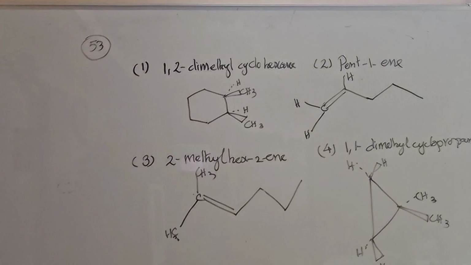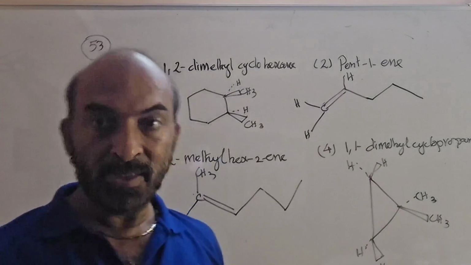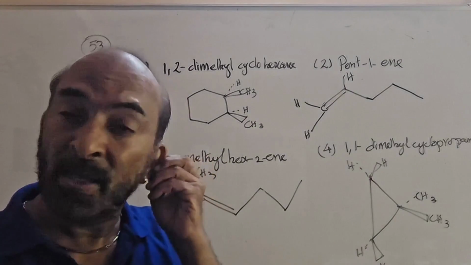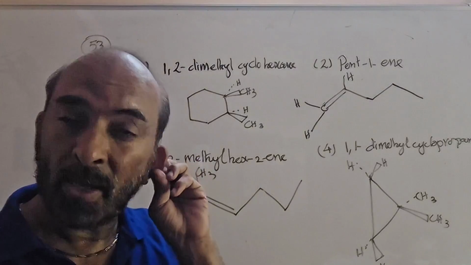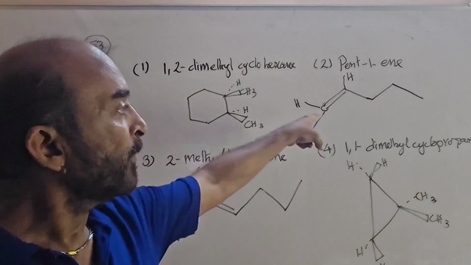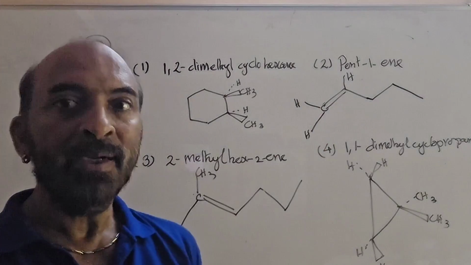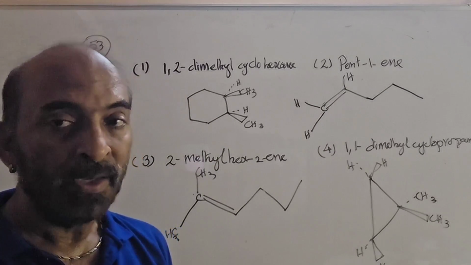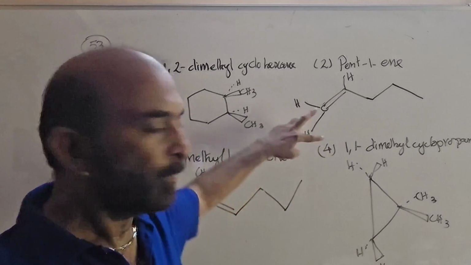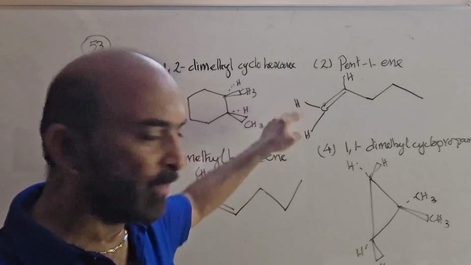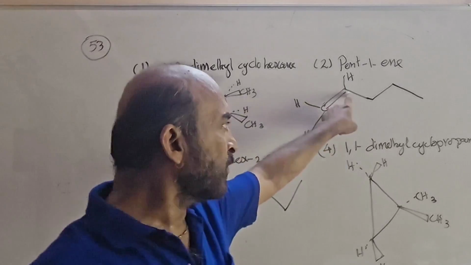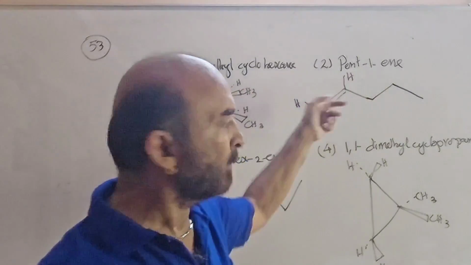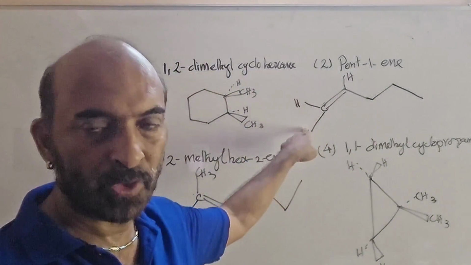Okay. The next one, pent-1-ene. It is having a double bond, but having a double bond alone does not necessarily make it geometrically active. See here what happened. The double bond is terminal, and both the groups on this terminal carbon are the same, so it cannot show geometrical isomerism because exchanging these 2 does not provide a new variety. Of course, on this carbon one is hydrogen and the other is a propyl group. Here the requirement is satisfied, but here the requirement is not satisfied, so this cannot show geometrical isomerism.